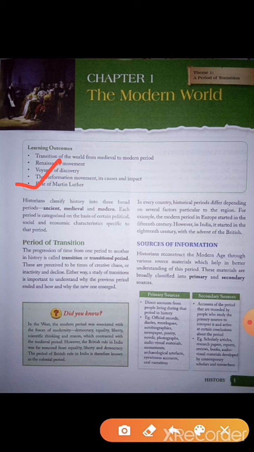Now, what is given? That the progression of time from one period to another in history is called transition or the transitional period. Progression means that as we keep moving from one period to another, that progression of time is called transition. And these are perceived to be times of creative chaos, that is, when we move from one period to another.